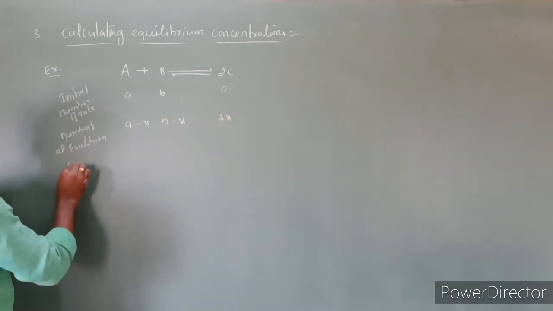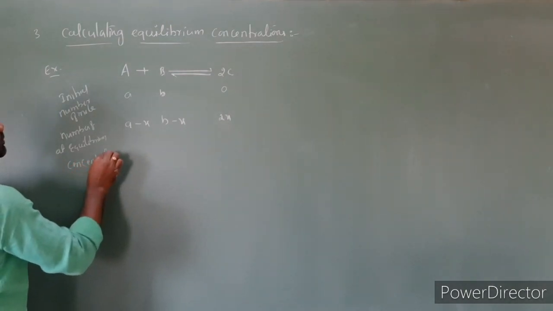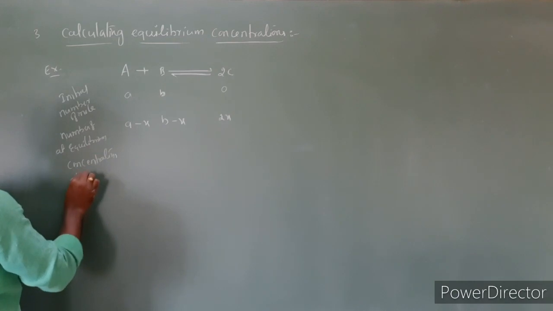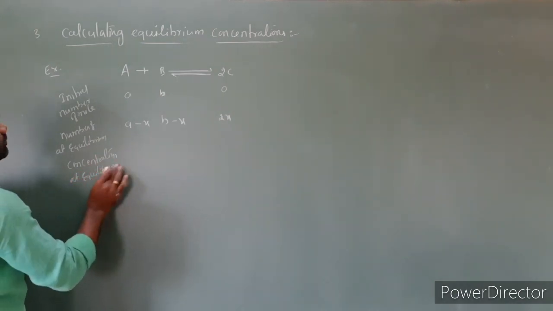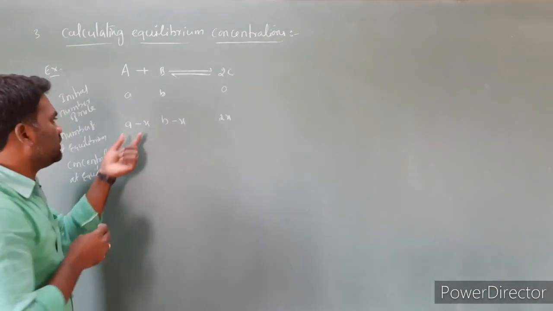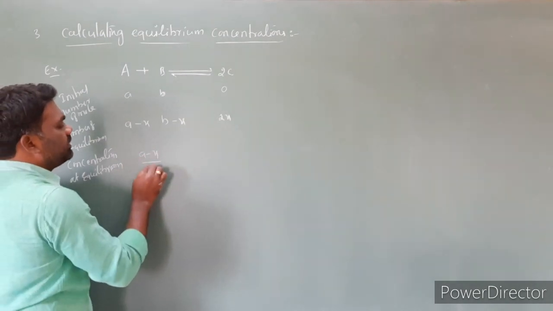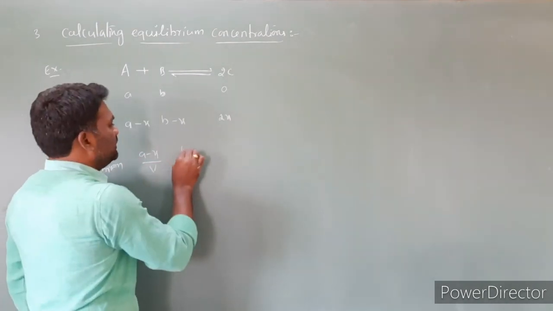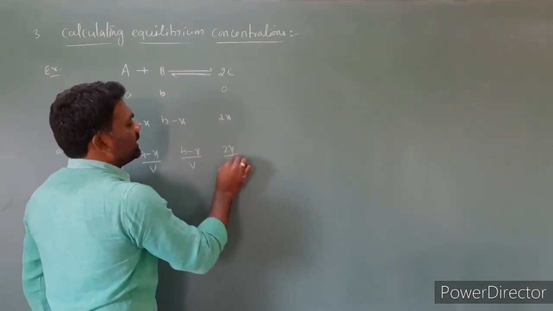Next, concentration at equilibrium. Concentration is equal to number of moles by volume. So A minus x by V, B minus x by V, and 2x by V.